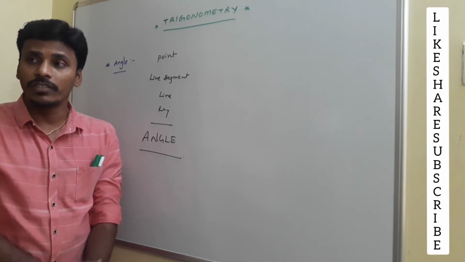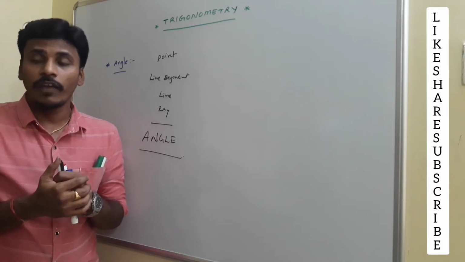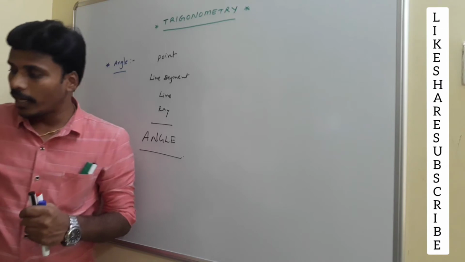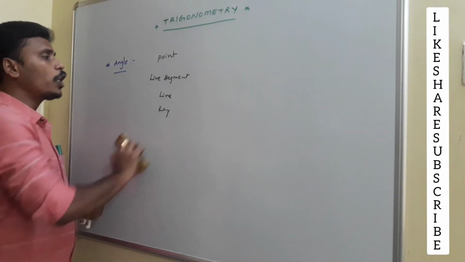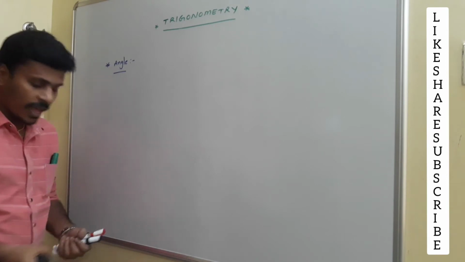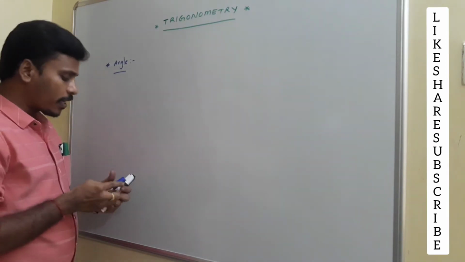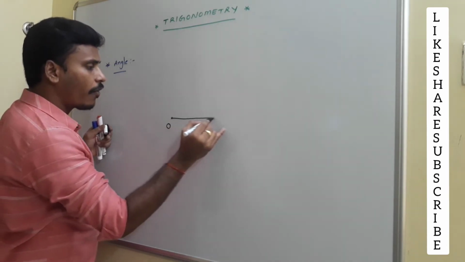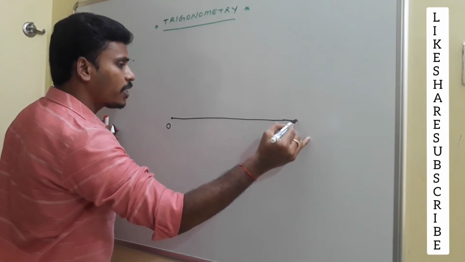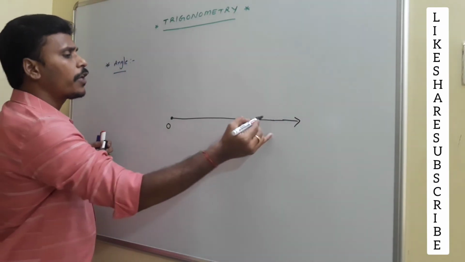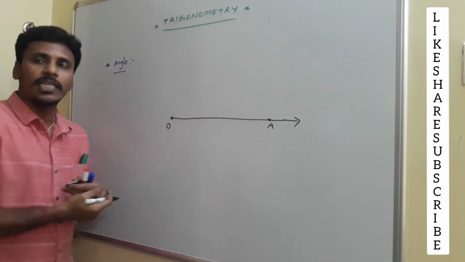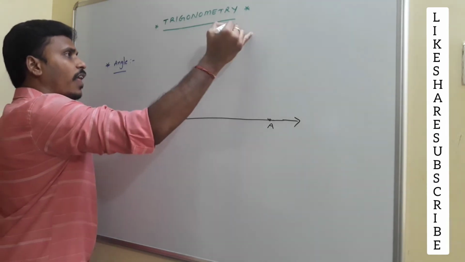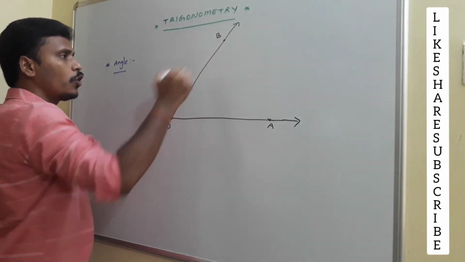But what I am going to give you is the basic representation of an angle. If anybody asks you to draw a picture of the angle, to represent an angle, how will you proceed? For that, you need to consider a system of two rays having the same initial point in this two-dimensional plane. Have a look at this. For example, say this is the starting point of a ray, and a ray won't have any end point. Consider this is the ray. If you take any point on this ray, we call this ray OA. In the same fashion, starting with the same point, you take another ray, and if any point on the ray is B, you call it ray OB.